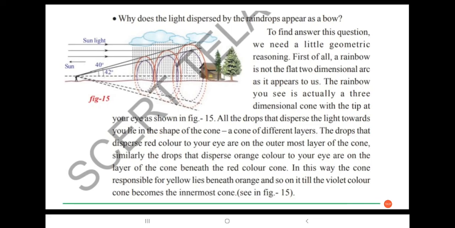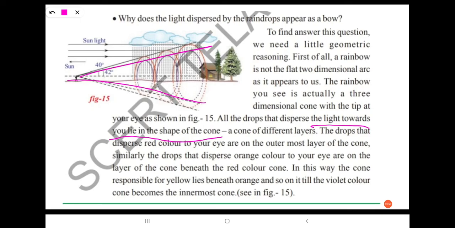The rainbow you see is actually a three-dimensional cone with the tip at your eye, as shown in the figure. All the drops that disperse the light towards you lie in the shape of the cone, a cone of different layers. You can observe the different layers of this cone.